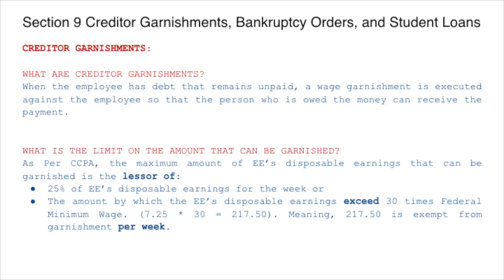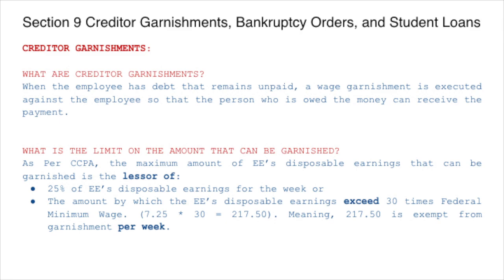We all know that the federal minimum wage is $7.25. We multiply that by 30 and we get the amount $217.50, meaning that $217.50 is exempt from the garnishment.